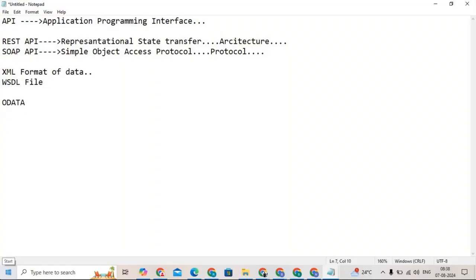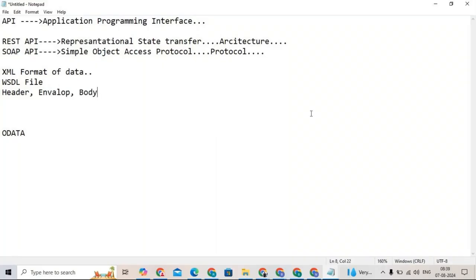Whenever you get a chance, go online and read about WSDL files, how a WSDL file looks and what things it contains. A WSDL file contains a header, envelope, and body. These are the three parts.